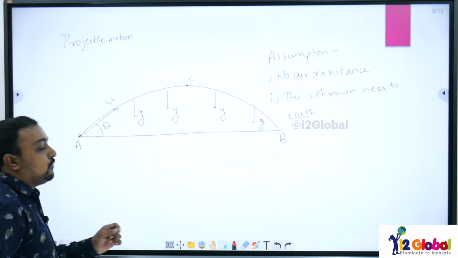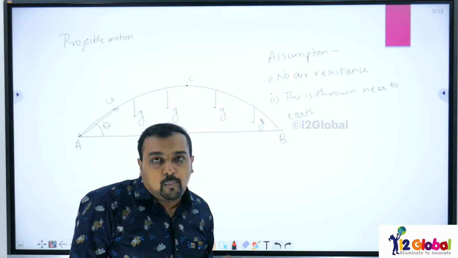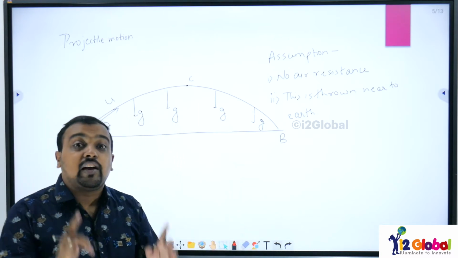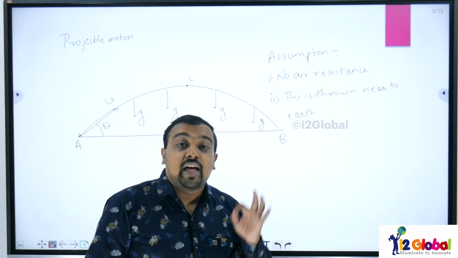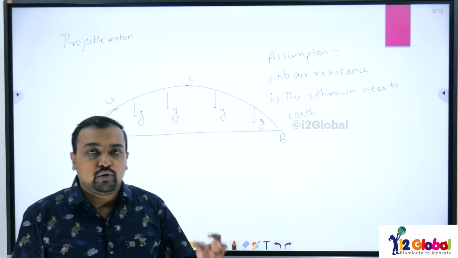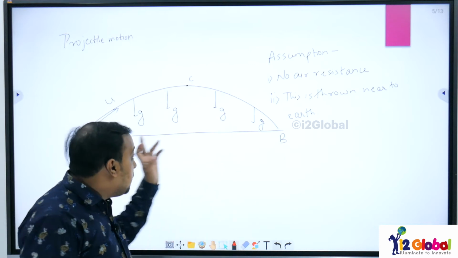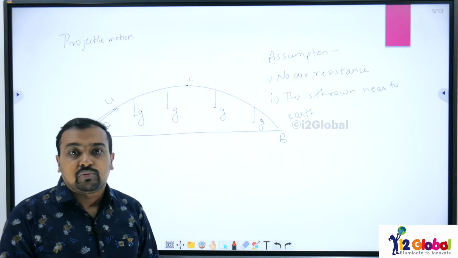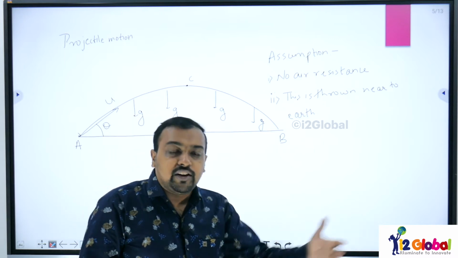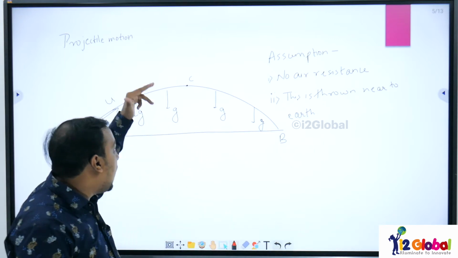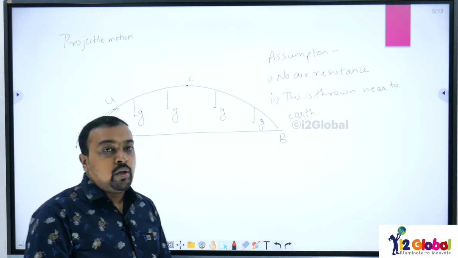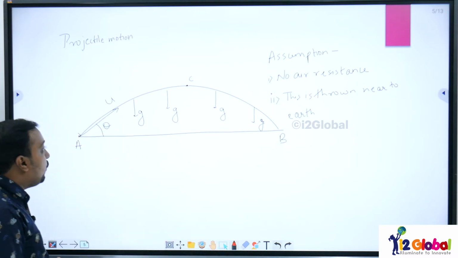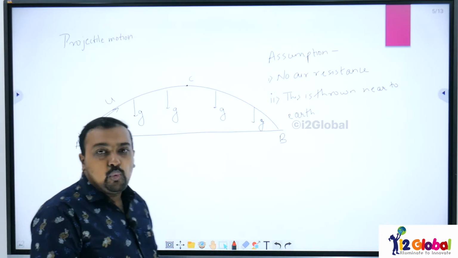If I am saying that I have thrown a body near to the earth, that means this acceleration due to gravity, which is 9.8 meter per second square as we usually take, remains constant throughout the motion. When you move to your gravitation chapter, you will see that with height this small g value also changes.